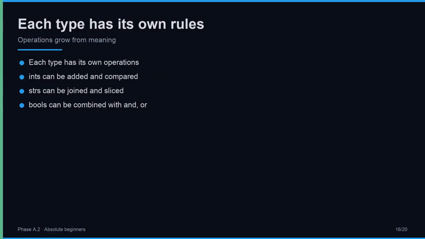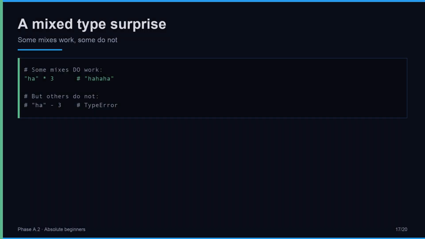Every type comes with its own set of allowed operations. Ints can be added, subtracted, multiplied, and compared. Strings can be joined together, sliced into pieces, and searched. Bools can be combined with the words and and or. These rules are not arbitrary. They grow out of what each kind of value naturally means. You do not memorize them all at once. You learn them one type at a time, by using them. And every new type you meet later will bring its own operations with it. Rules grow from meaning.